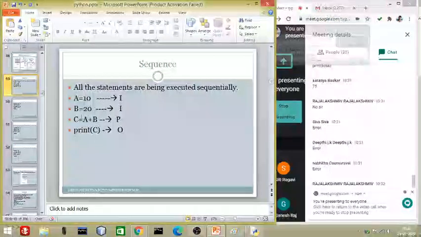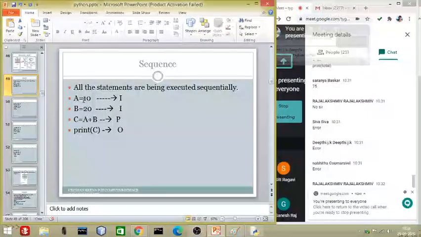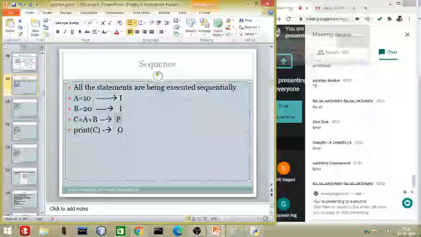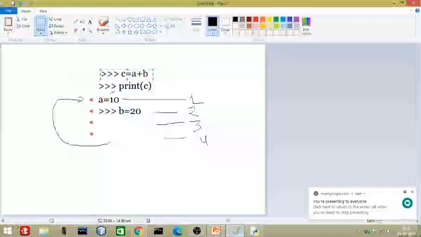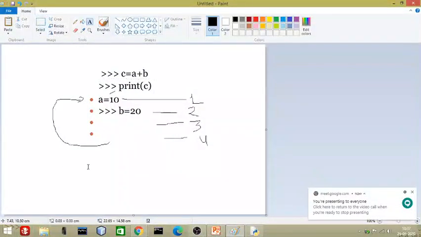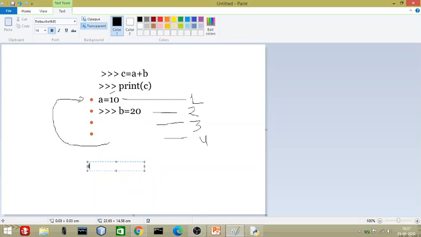Now see this, if we are writing A is equal to 10, B is equal to 20, C is equal to A plus B and print C. This is a correct program, and this program is totally based on IPO. Please always remember, all your programs are based on IPO.